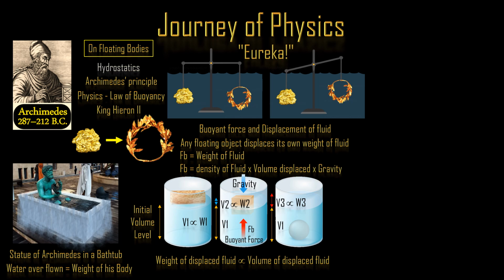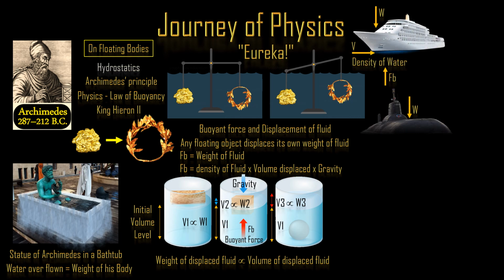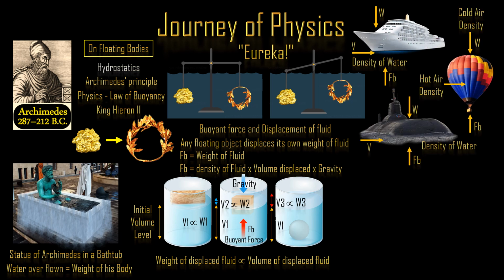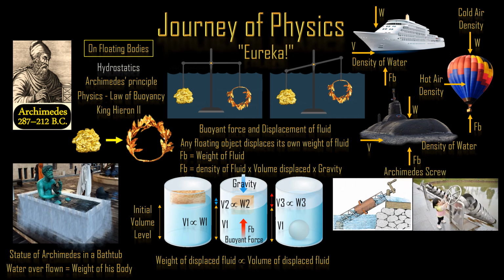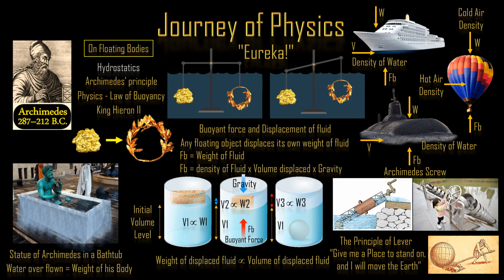The Archimedes principle is a very useful and versatile tool to measure the volume of irregular objects. This principle describes how ships float, submarines dive, hot air balloons fly, and many other examples. The Archimedes principle is also used in a large variety of scientific research subjects, including medical, engineering, entomology, and geology. The Archimedes screw is a device used for transferring water from a low-lying body of water into irrigation ditches. Archimedes gave an explanation about the principle of the lever. He said, "Give me a place to stand on, and I will move the earth."